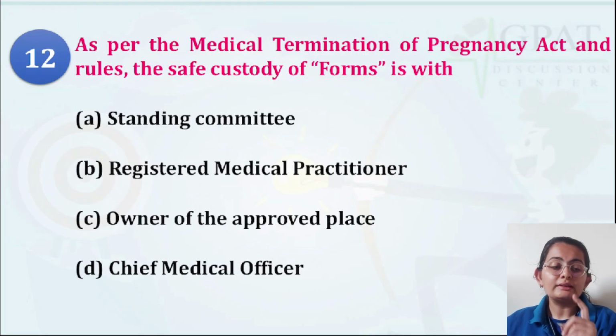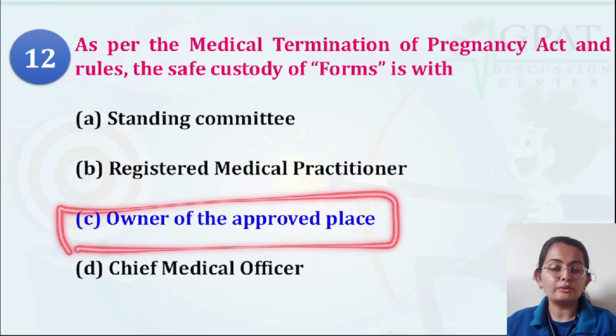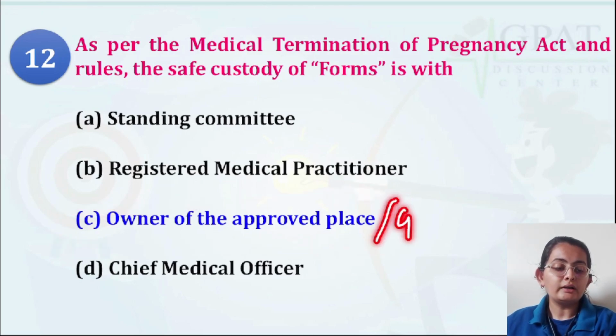This particular form is in the custody of the owner of the approved places, whichever place the government has approved for the termination, or the owner of the government hospital, whoever is in charge of that particular government hospital. Both of them are eligible for the custody of this form.